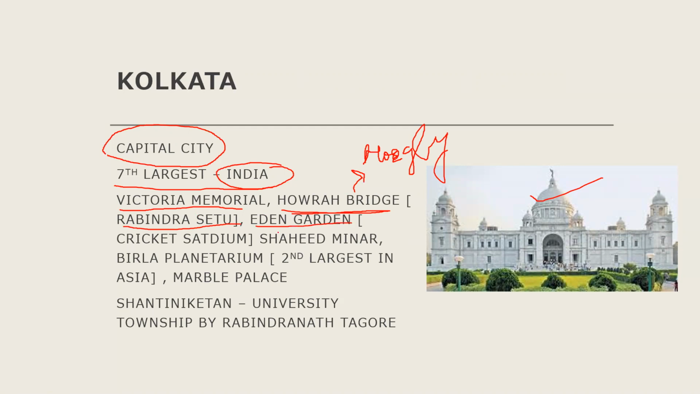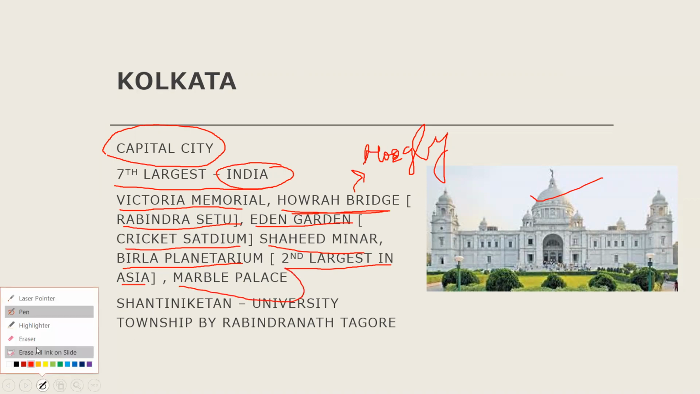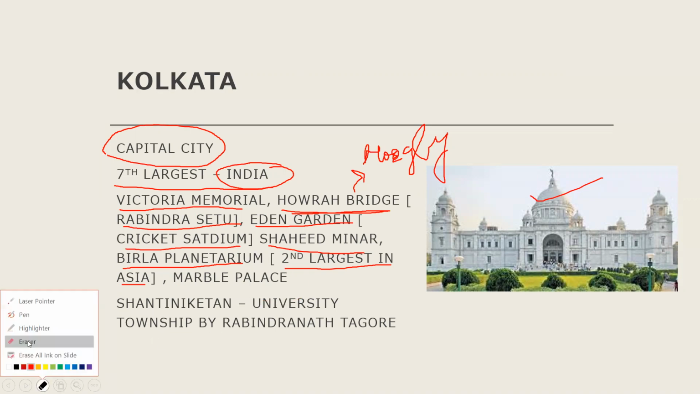Then Eden Gardens, the cricket stadium, one of the largest cricket stadiums. Shahid Minar, Birla Planetarium, which is the second largest planetarium in Asia. Marble Palace is also there.